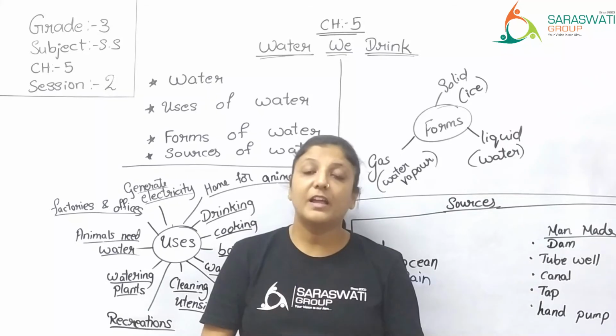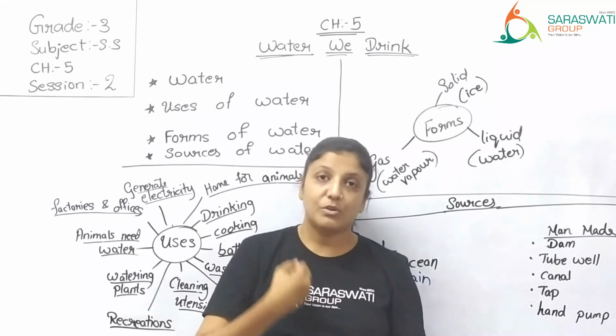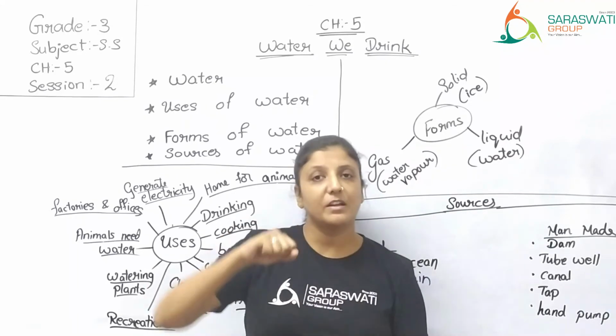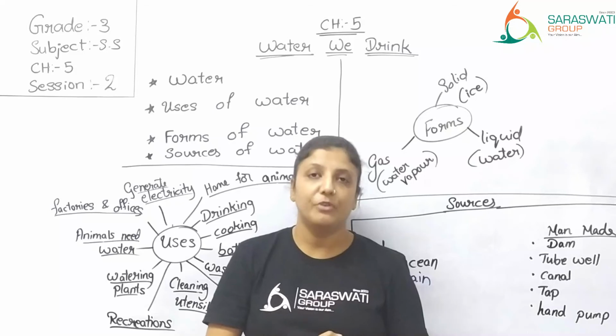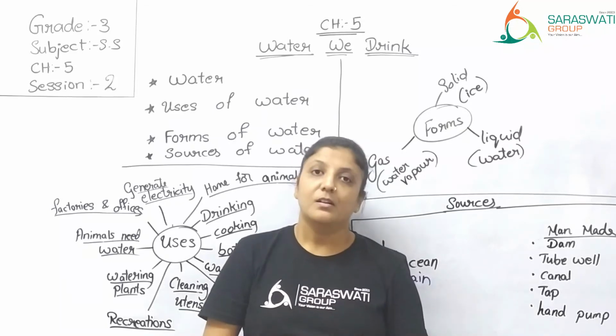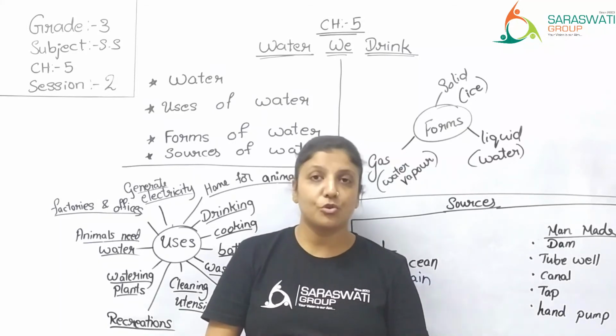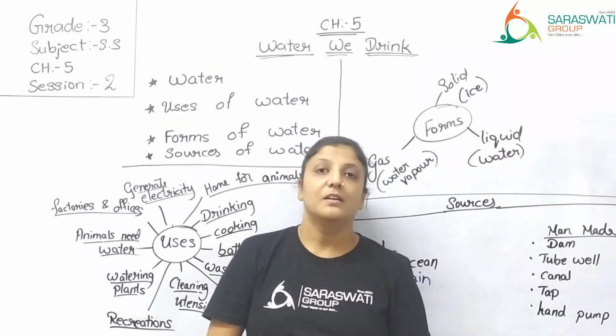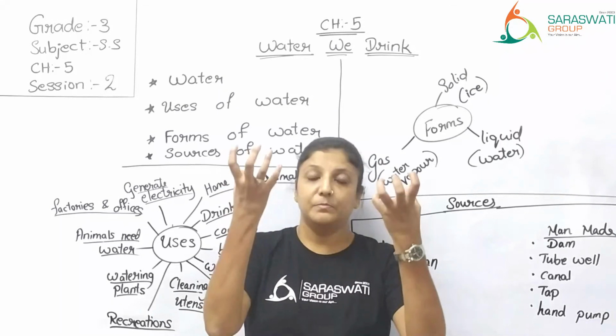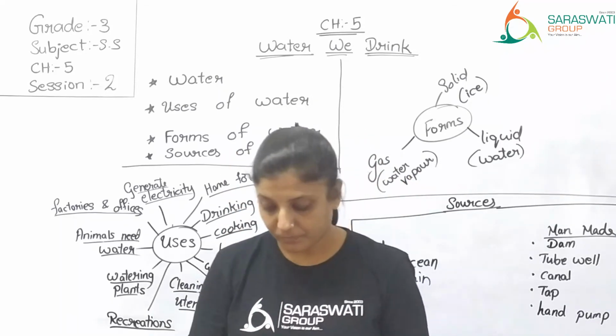Right? You can bring it back on the surface with the help of hand pump or tube well. Because this water was stored during the rainy season as the land had absorbed the water.